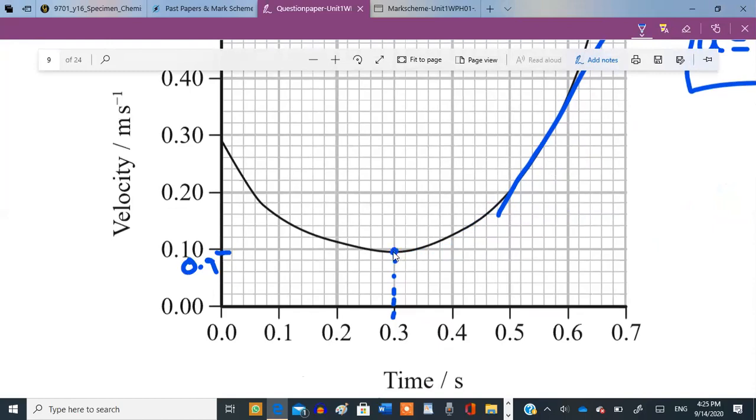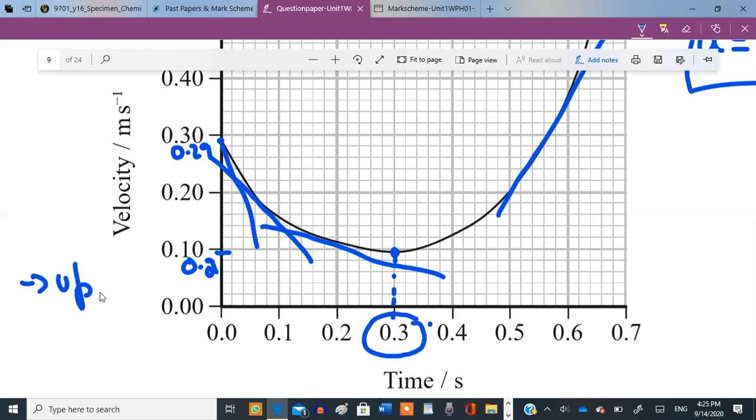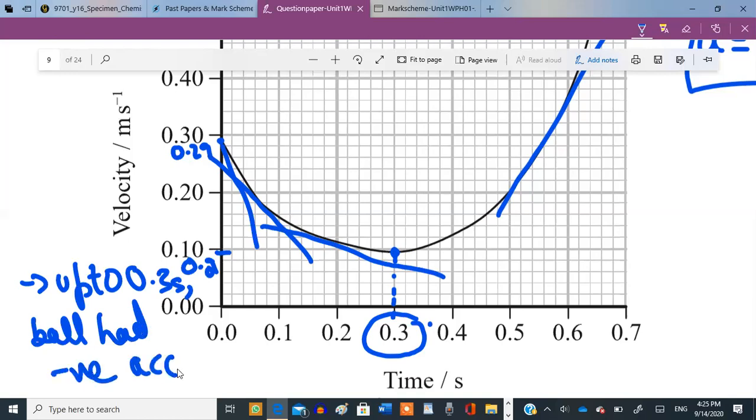So till 0.9 meters per second. So the velocity, wait, it's not 0.9, it's 0.09. So velocity decreases from 0.29 to 0.09 with a decreasing acceleration as well. So initially it had negative acceleration up to 0.3 seconds. So up to 0.3 seconds, the ball had negative acceleration, meaning deceleration, as shown by the negative gradient of the curve.